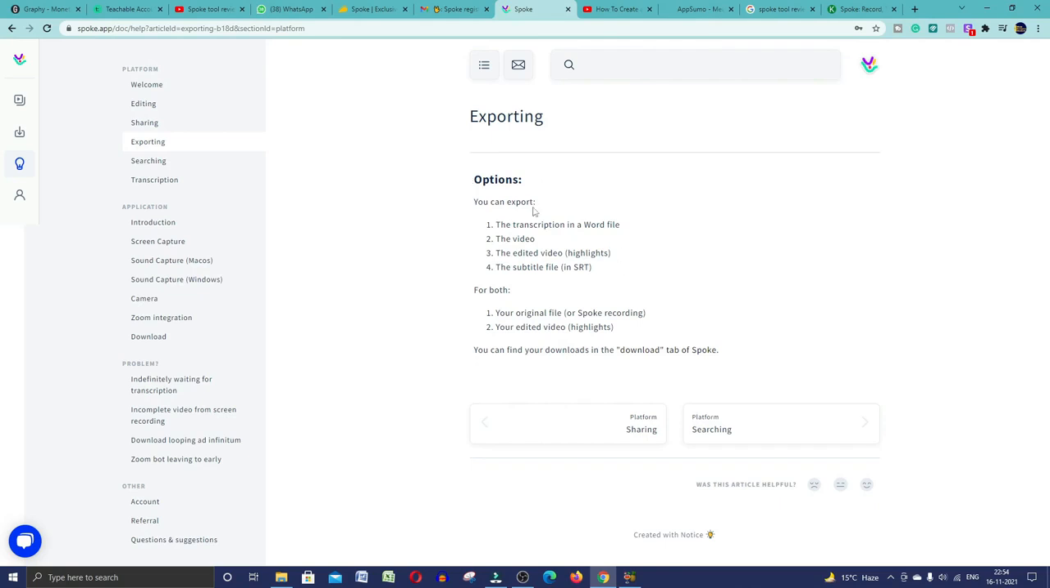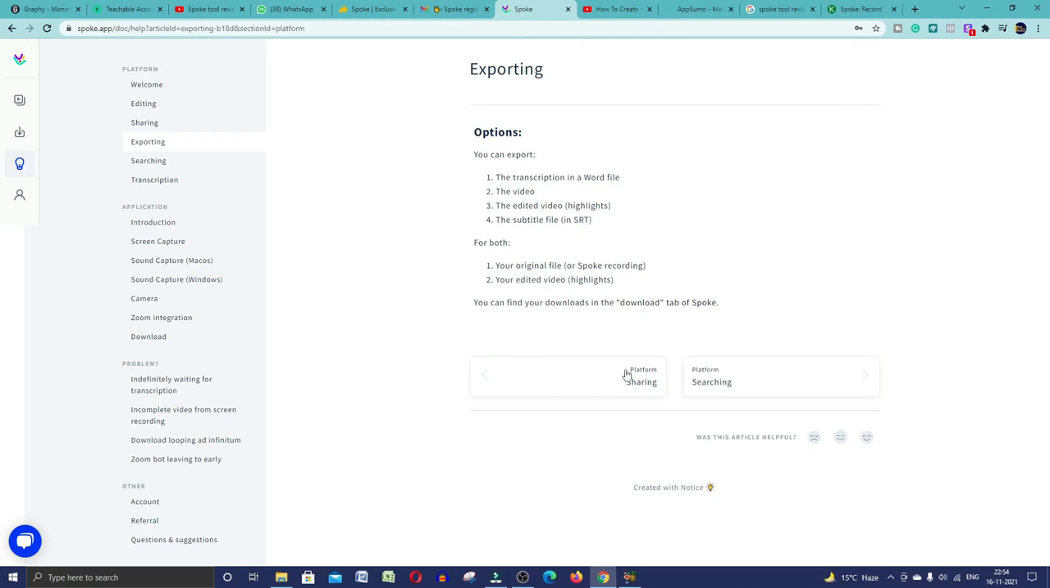And in options, you can export the transcription in a Word file, the edited video, highlights, the subtitle file in SRT, and all these things you can do.